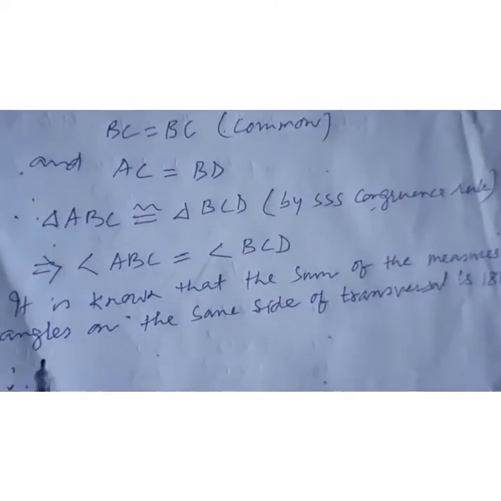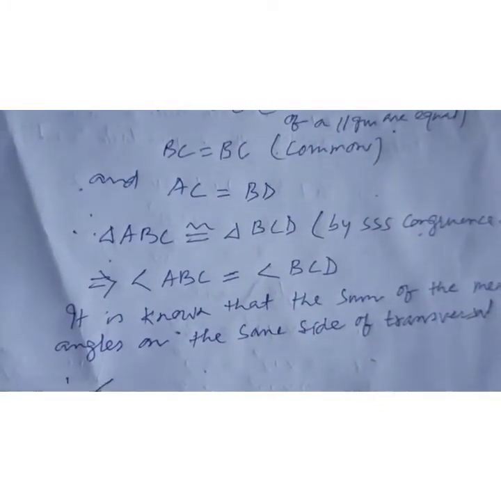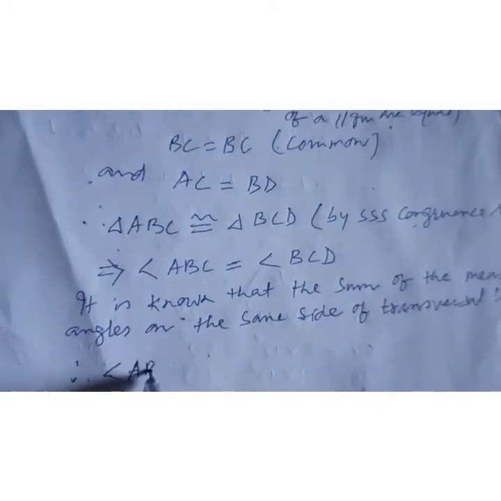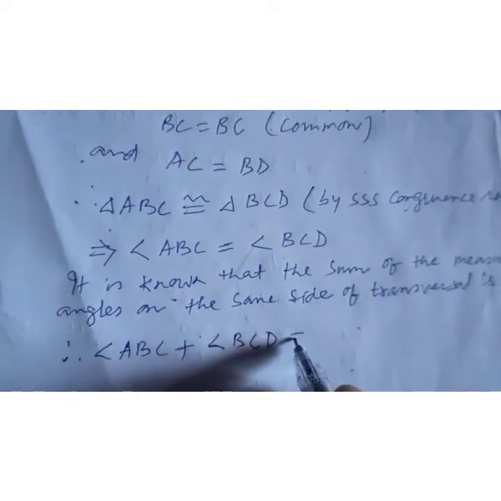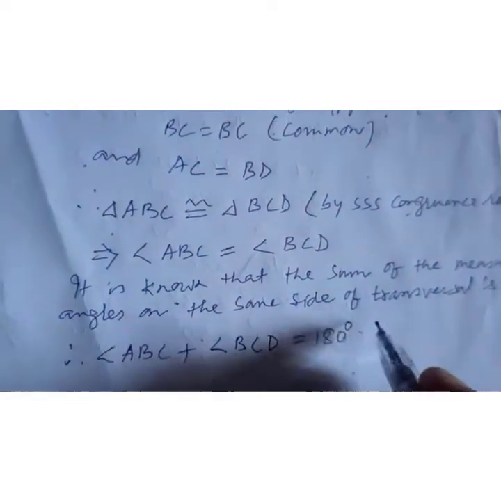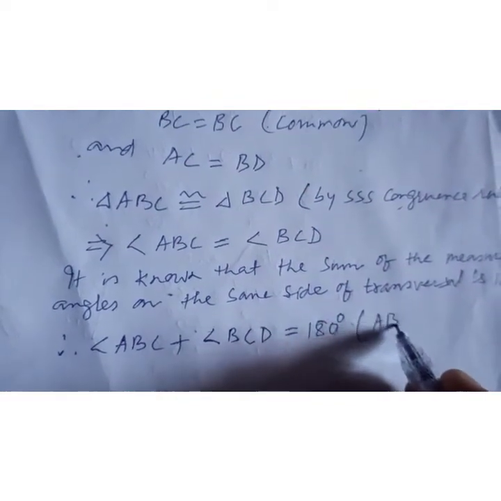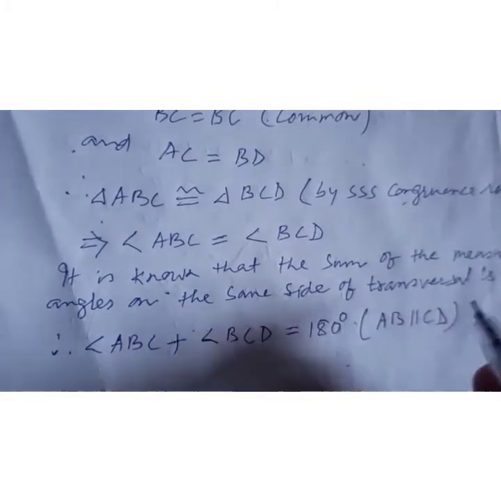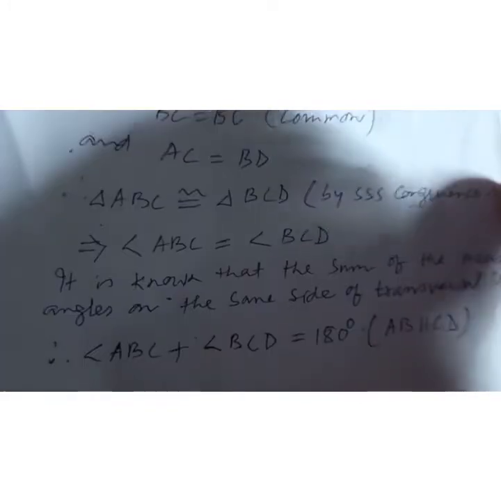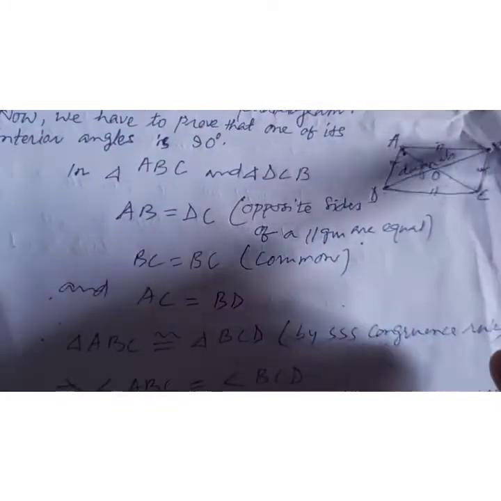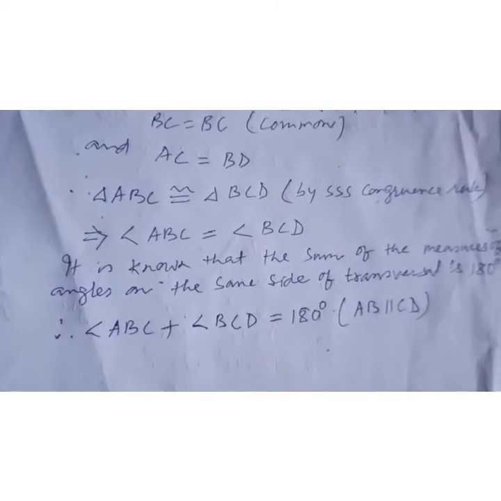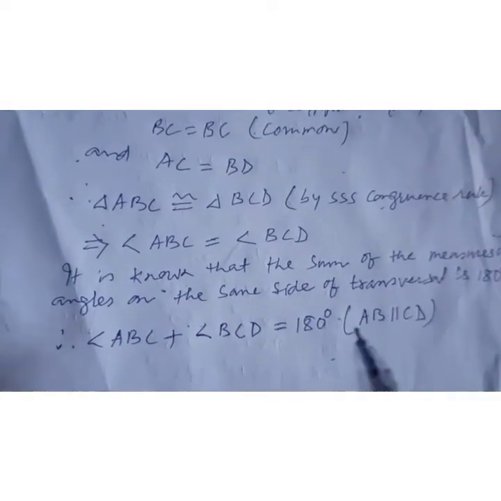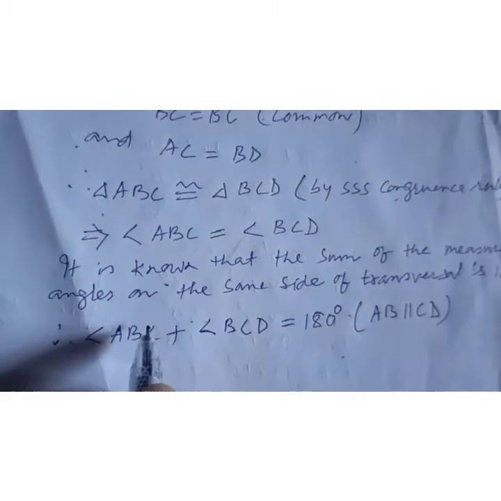Therefore, what you can write? So this means you can write angle ABC plus angle BCD equals 180 degrees. Hence here AB is parallel to CD. You see this one and this one. So learn this one properly, so that you can solve any problem related to this one in your exam, any competitive exam, not only class 9.